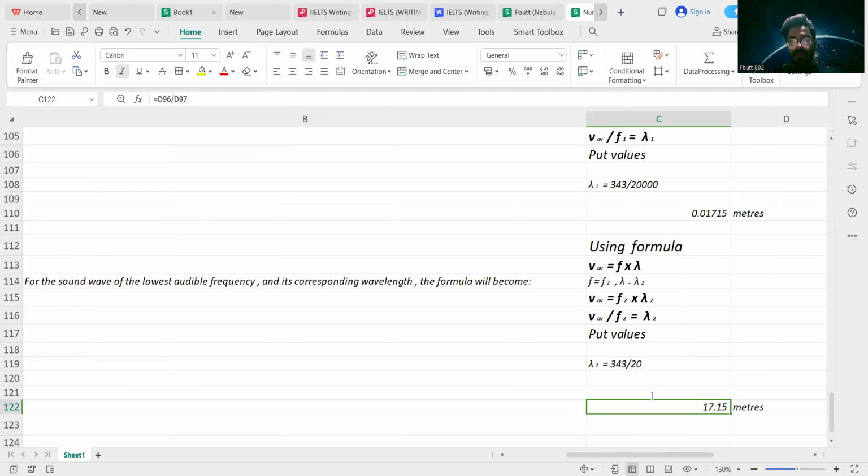So that is the end of numerical 11.8. If you have any query, you can contact me for further clarifications.